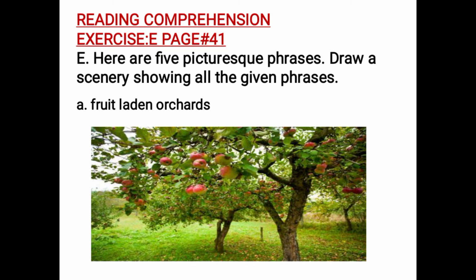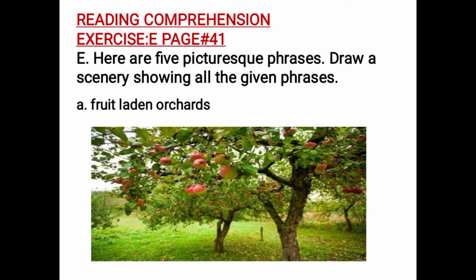So what you have to do is you have to draw pictures for each of the following phrases. For example, if I ask you to draw a fruit-laden orchard, you can use this picture as an example. You don't have to draw exactly the same. You have to use this as an example. You can also change the things in this picture. For example, you can make more trees, you can make more different types of fruits, and you have to make a garden which is full of fruits, right?